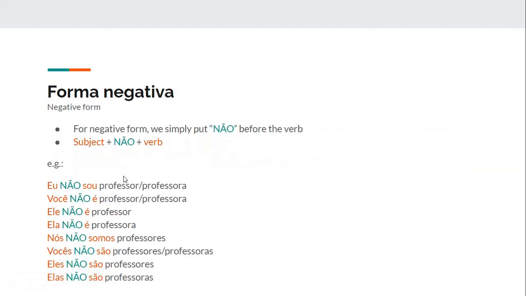Alright, so let's learn the negative form. For the negative form, we simply put não before the verb. So remember, não. So it's basically subject plus não plus verb. For instance, eu não sou professor. I am not a teacher. So não between subject and verb. Você não é professor, ele não é professor, ela não é professora, nós não somos professores, vocês não são professoras, eles não são professores, elas não são professoras. So basically we are saying that they are not teachers.